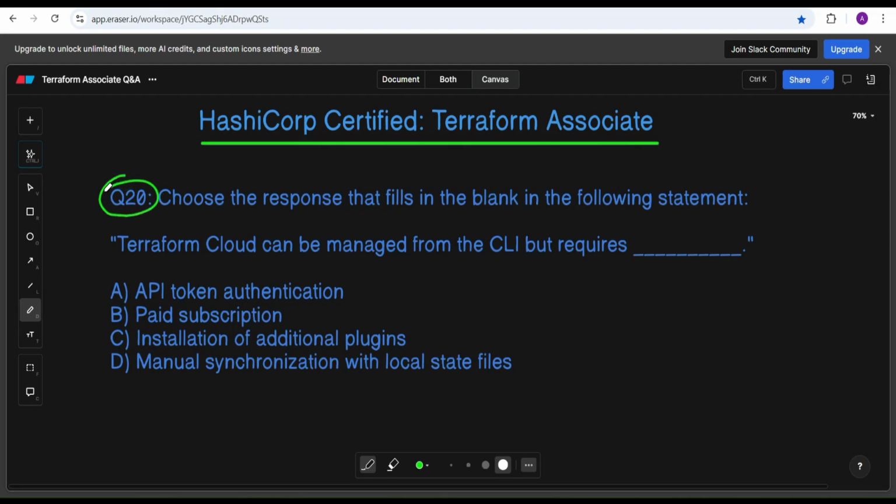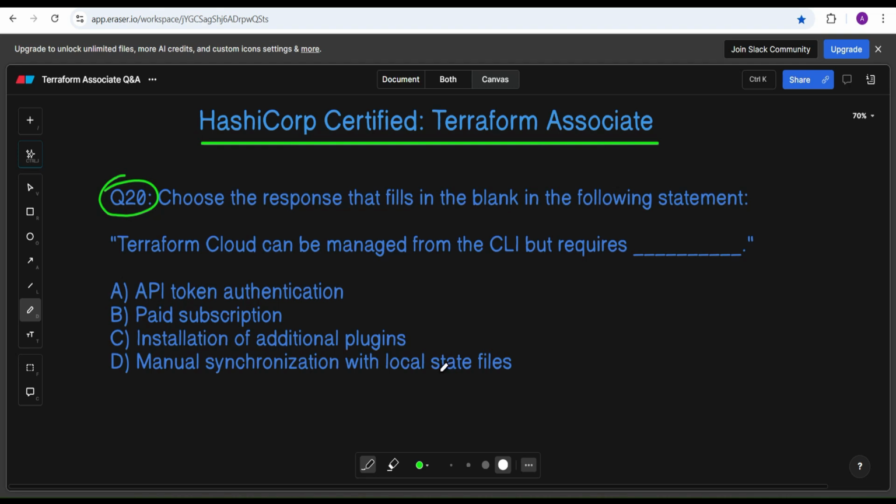Question number 20. Choose the response that fills in the blanks in the following statement. Terraform Cloud can be managed from CLI but requires which of the options? So we can manage Terraform Cloud through the CLI, but what option is required before using it? Manual synchronization with local state file.